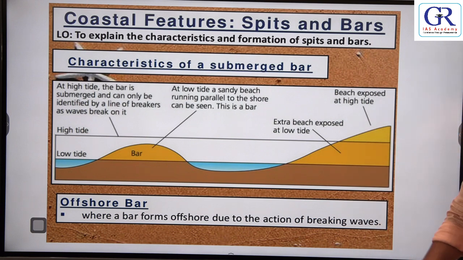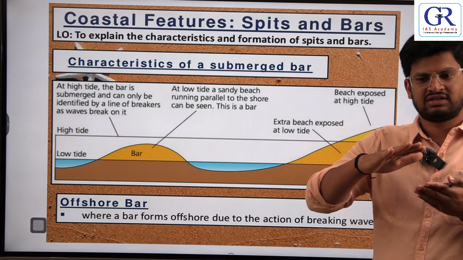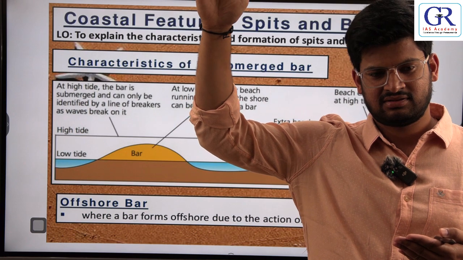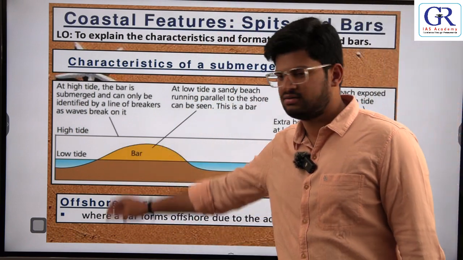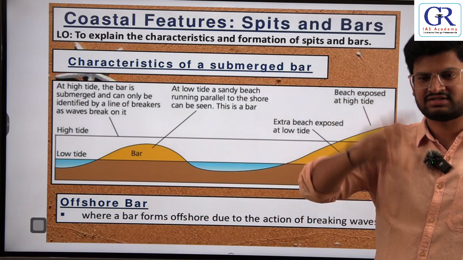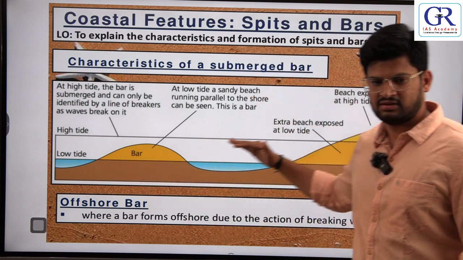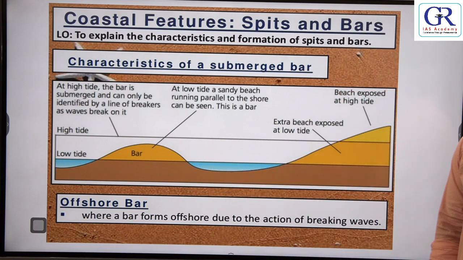Okay, so when there is high tide, what are tides? We'll discuss that in oceanography. The rise in sea level is called high tide. The fall of sea level is called low tide. Generally this happens based on the position of the earth, moon and sun. I will discuss this. So water will move from high to low. In the case of the low tide region, you can find the bars.